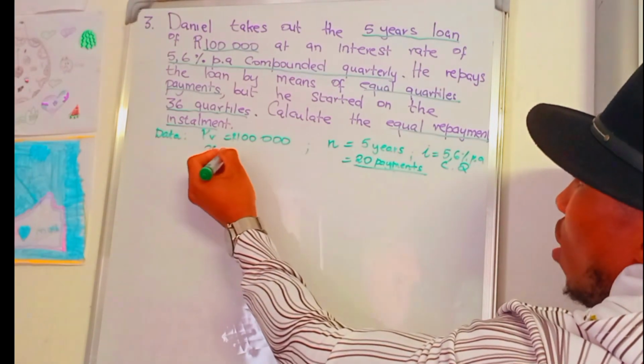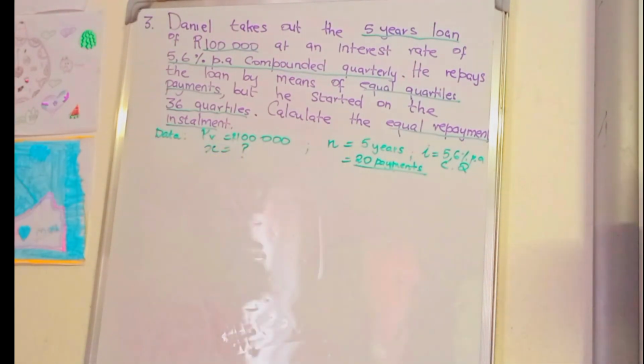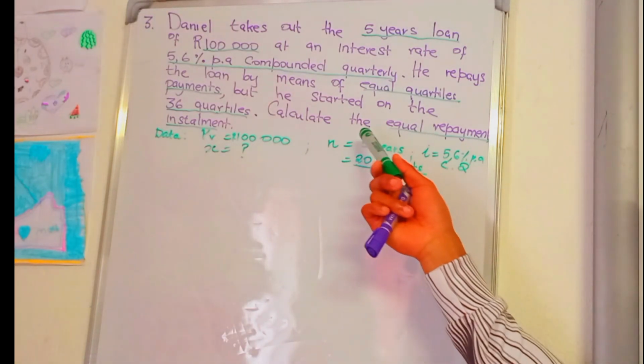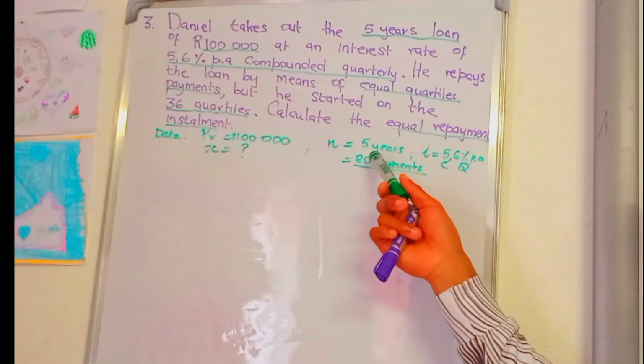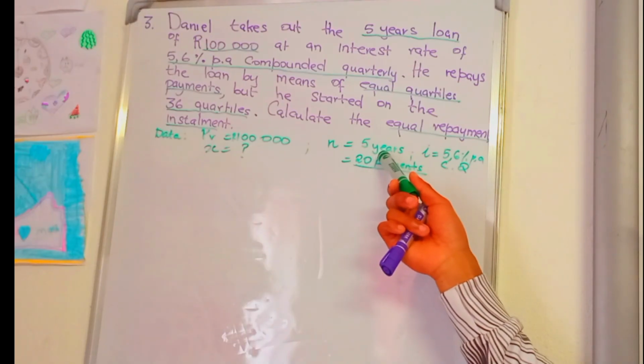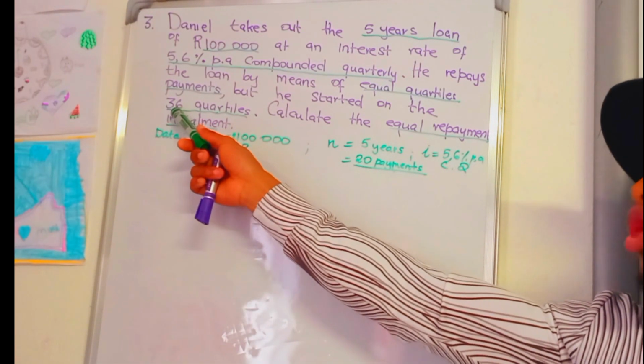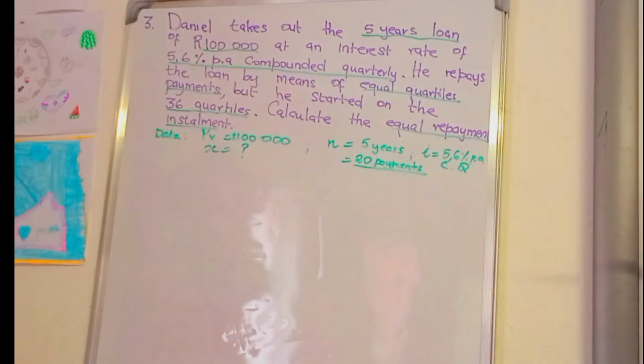Calculate the value of X. The loan is just on the bank, overlapping the period of the agreement with the bank. The agreement was 5 years, but he only started paying at the 36th quarter.